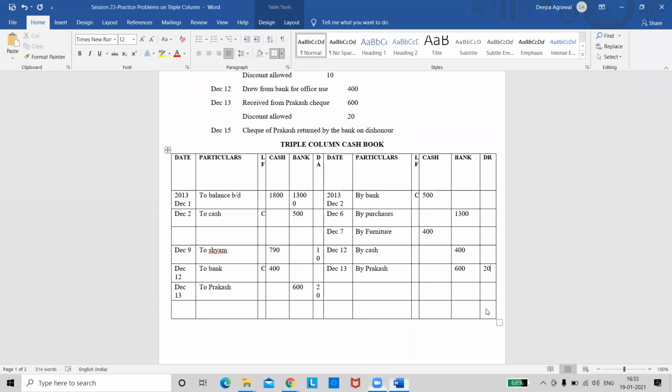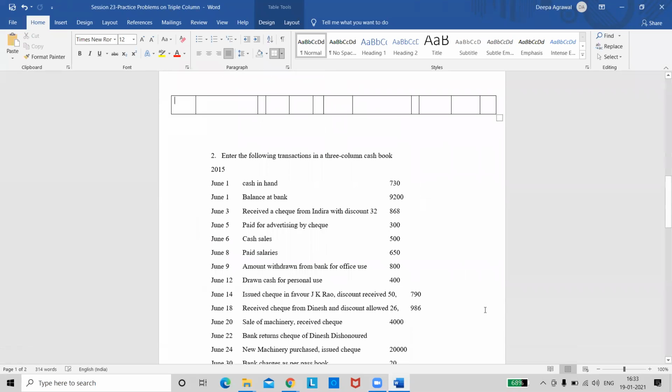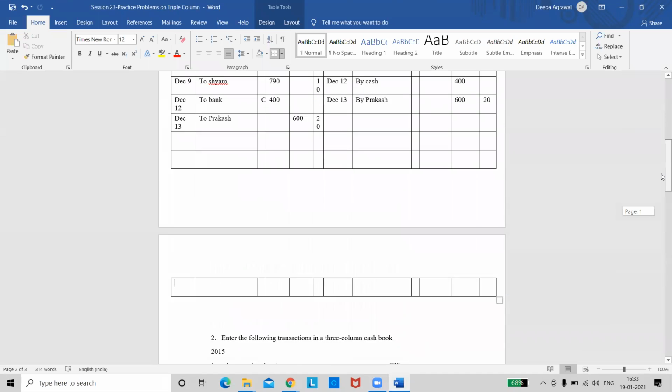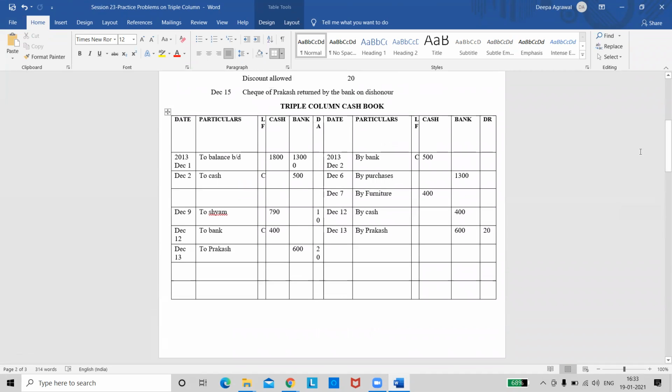Yes, ma'am. Now what is the next step after entering all the transactions? Total. We need to balance the accounts, not total. So how do we balance the account? We have to first balance the cash column, then balance the bank column, and then finally total up the discount columns. Please remember, discount columns are never balanced.